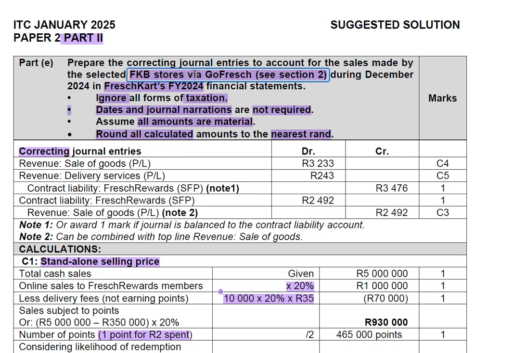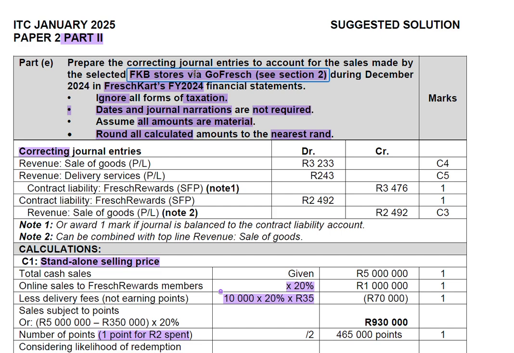Then you are urged to make an assumption that all amounts are material. What does that mean to you? Even if you get a very small amount in your calculation, you are to provide the journal for that amount because it is assumed to be material. And the last part is that your amount must be rounded to the nearest rand. That means if you got an amount with decimals, you have to add in the full amount. That is why they're saying round off to the nearest rand.